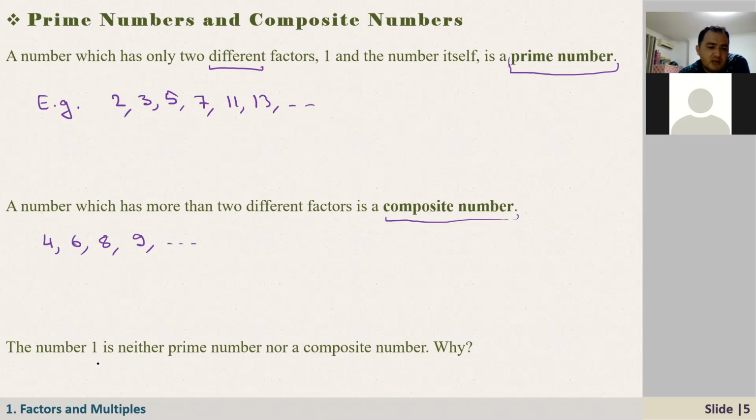Now there's a question here. The number 1 is neither a prime number nor a composite number. Why? Maybe because it has less than... it has only one factor, itself, right? Because when we define a prime number, we say 2 different factors, but it has only one factor. That's why it's not a prime number and it's not a composite number. Very good.